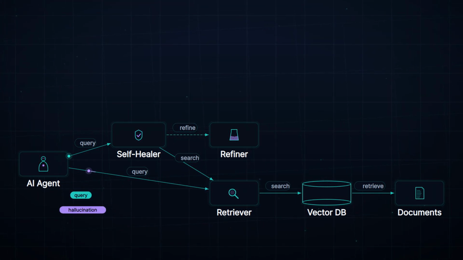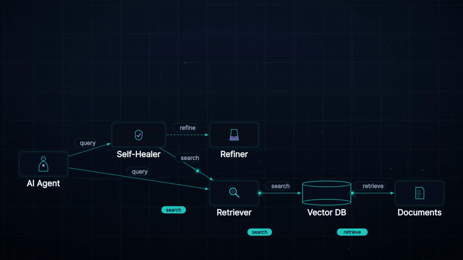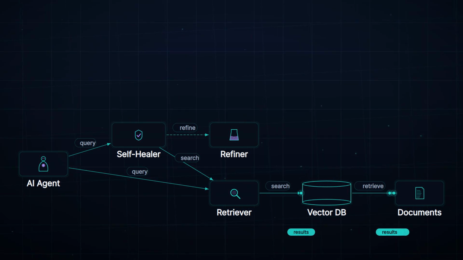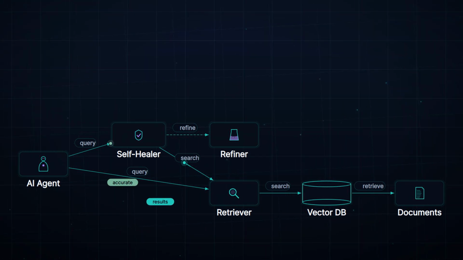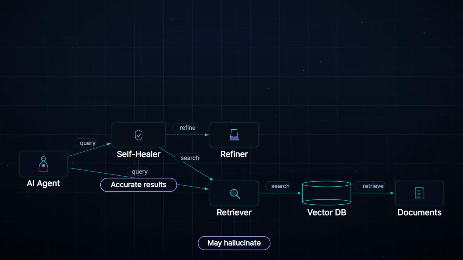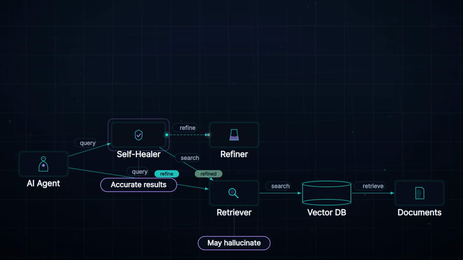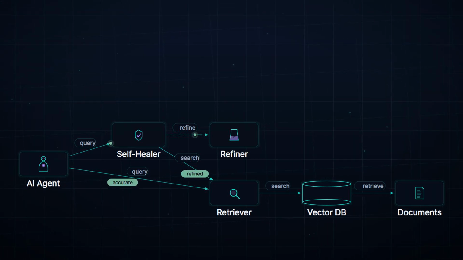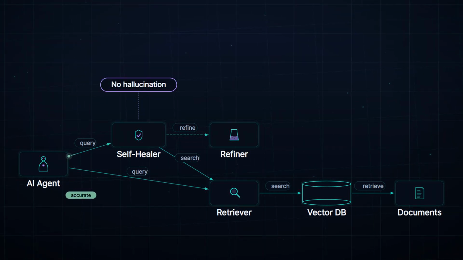The self healing path routes the query through the self healer, which refines the search and returns accurate results. The basic path can deliver errors, while the self healing path always returns reliable answers. By catching and refining flawed retrievals, the self healing layer eliminates hallucination at its source.